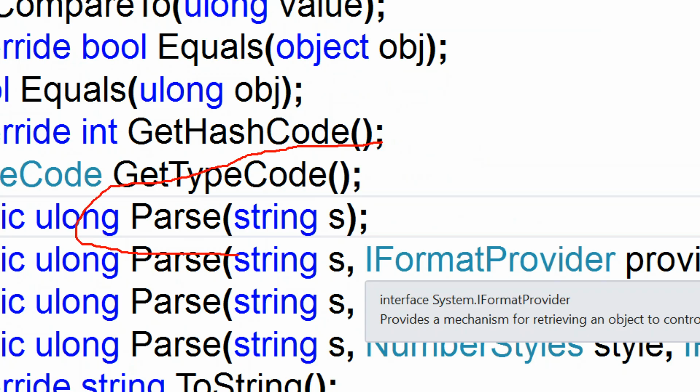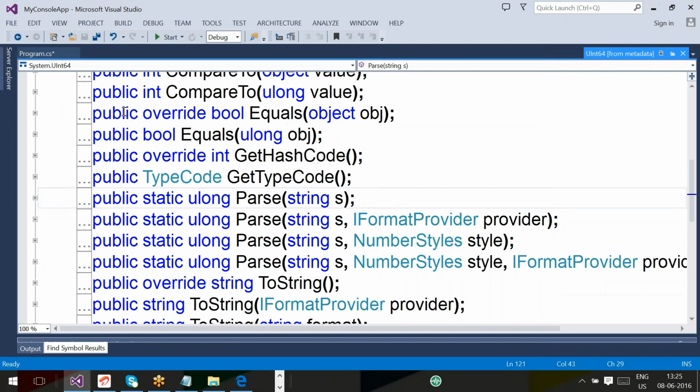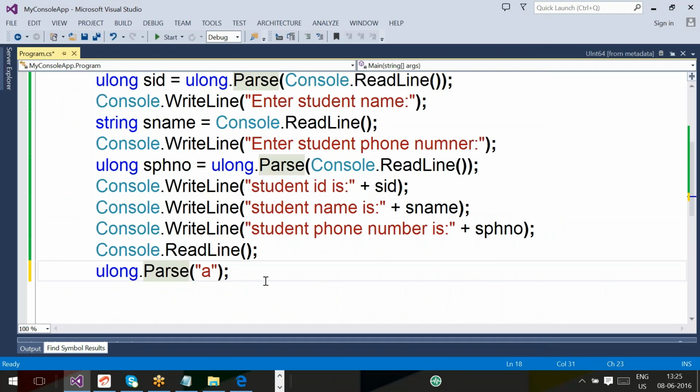That Microsoft defined Parse method has only one parameter, and that parameter type is string. So the Parse method will accept only string value. That is the reason.